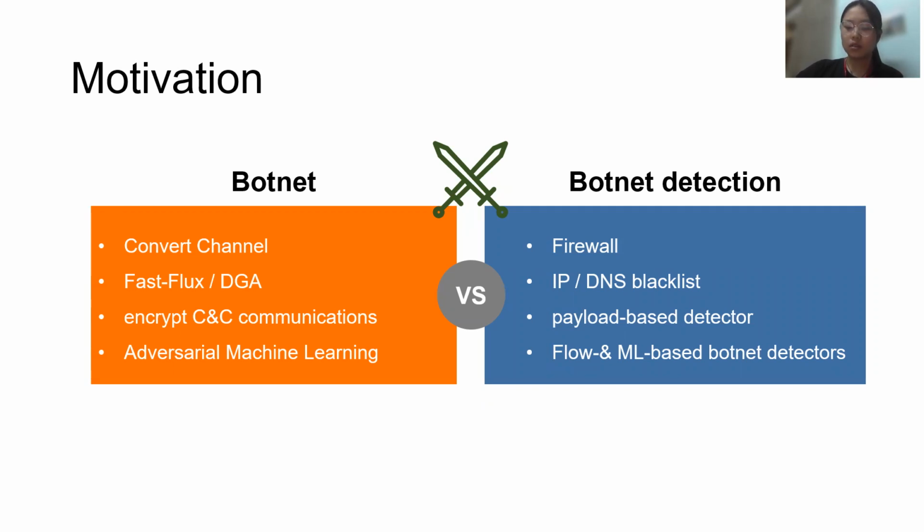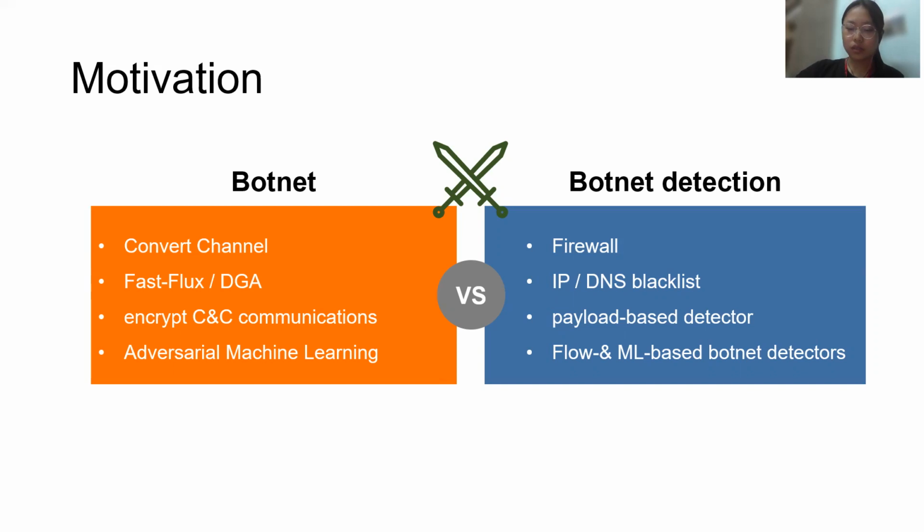However, these evasion methods cannot bypass the widely used flow and machine learning-based botnet detectors, which distinguish malware traffic relying on the statistical characteristics of flows. Moreover, these methods require extensive or complex direct source modifications, thereby placing high demands on attackers.